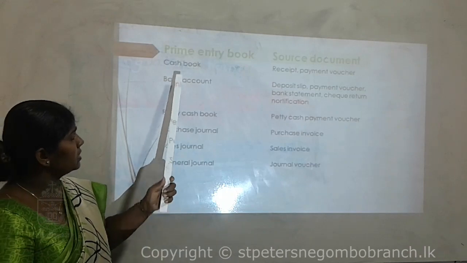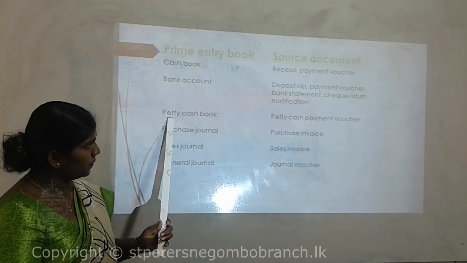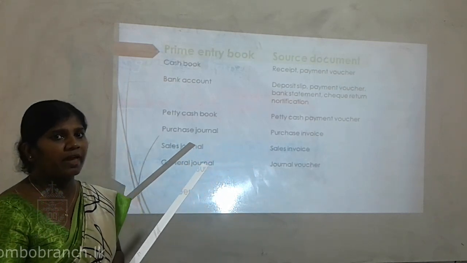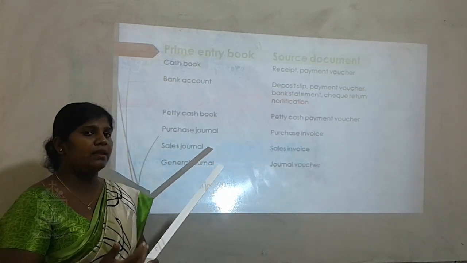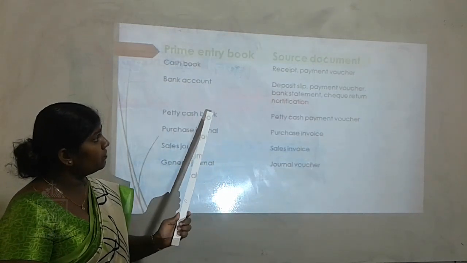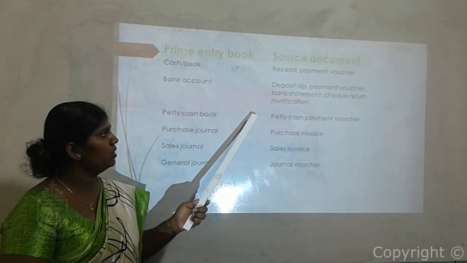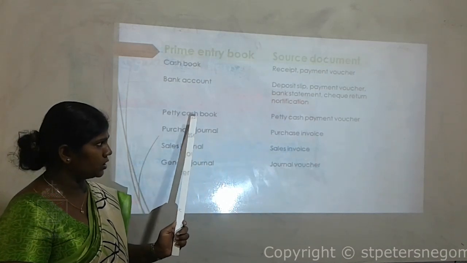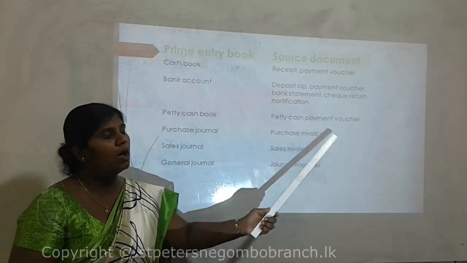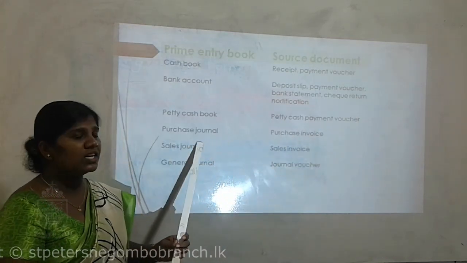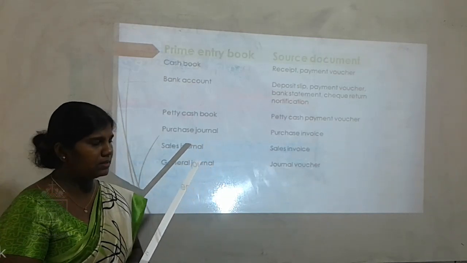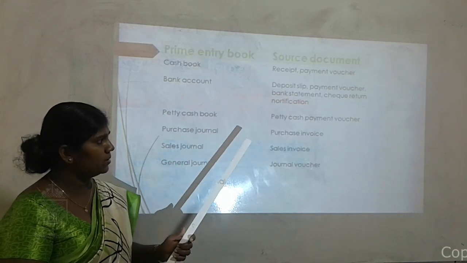So next prime entry book, the petty cash book. As I explained, if there are small values of cash receipts and cash payments, at that time we use the petty cash book. If there are petty cash transactions, we record those transactions in the petty cash book. For that we use this source document, the petty cash payment voucher. Next one, the purchase journal. If there are purchases on credit basis, we use the purchase journal.